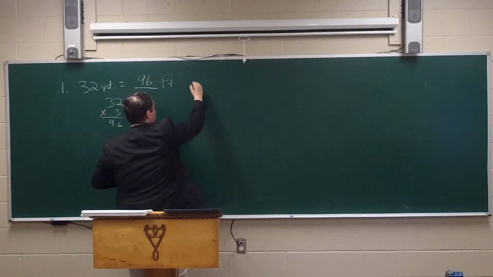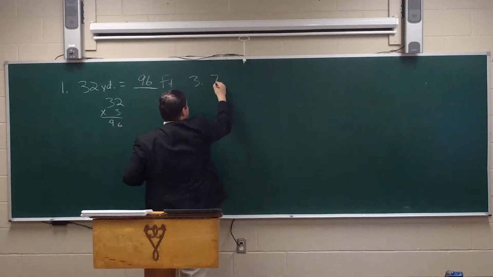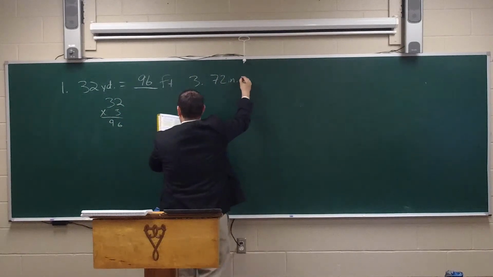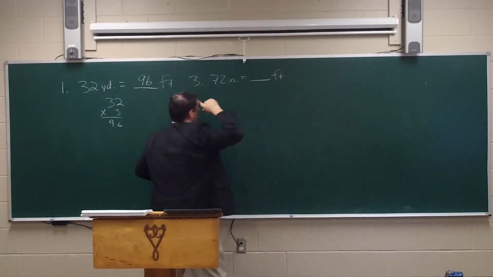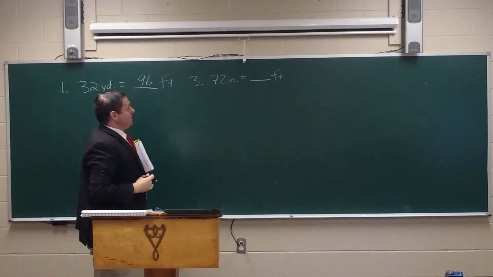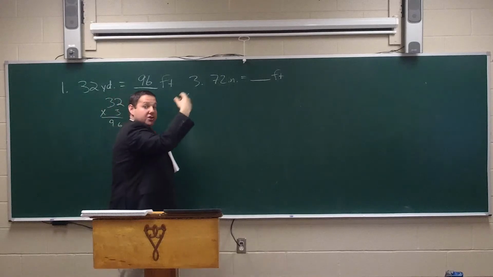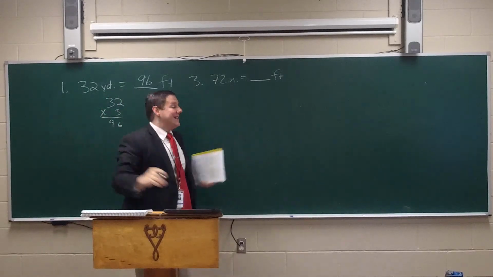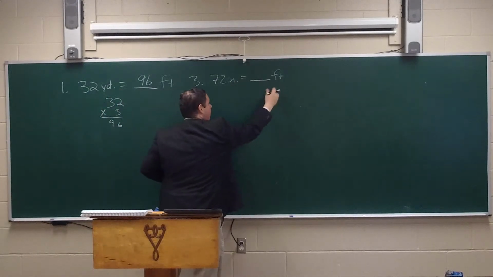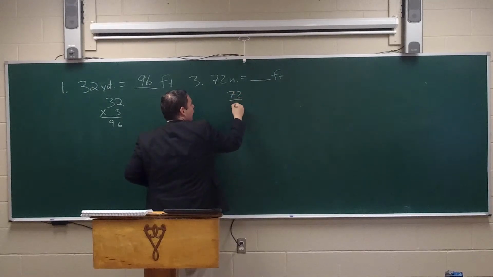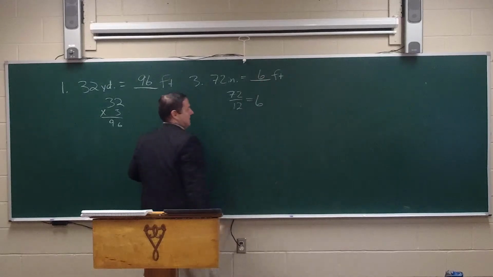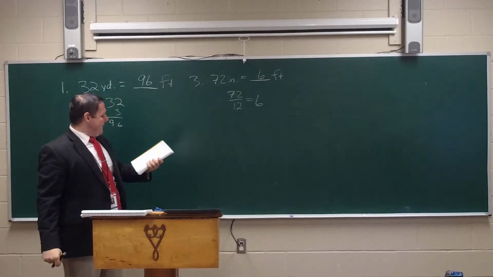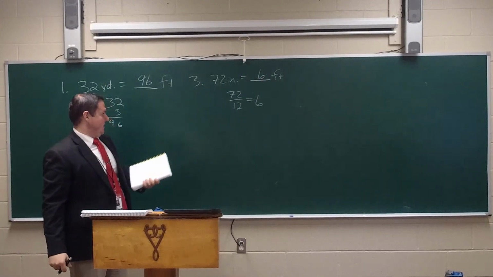Let's skip over to number 3. We have 72 inches equals how many feet? Okay, let's look at this. 72 inches, we're going from inches to feet, small to large, so we divide. And how many inches are in a foot? It's 12, so we're going to divide 72 by 12. And if you know anything, you know that that equals 6, okay? 72 divided by 12 equals 6, and so your answer is 6 feet.